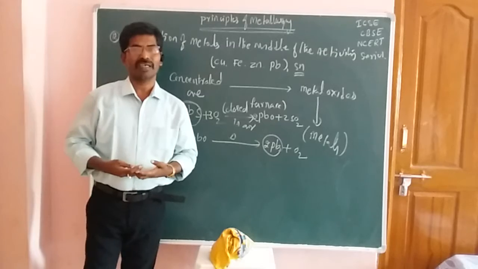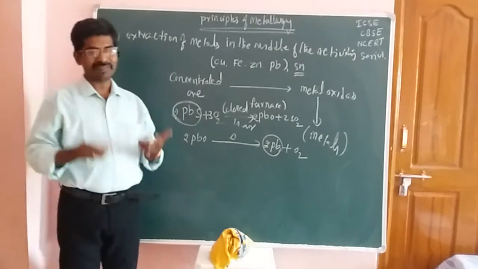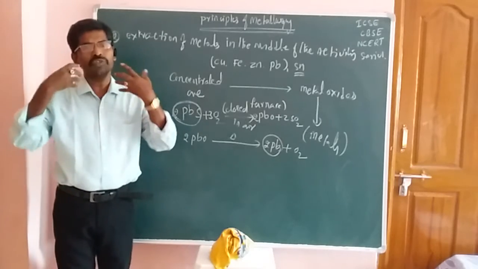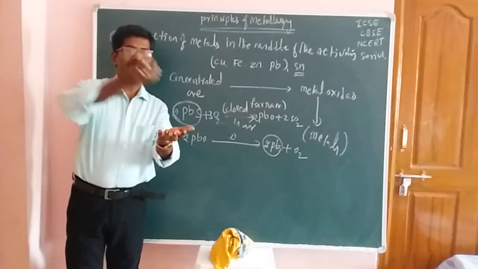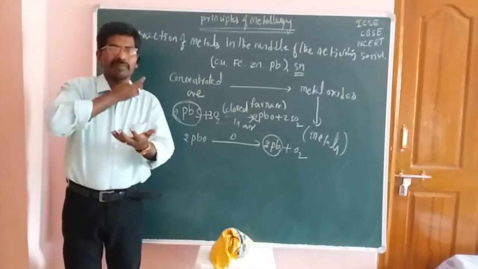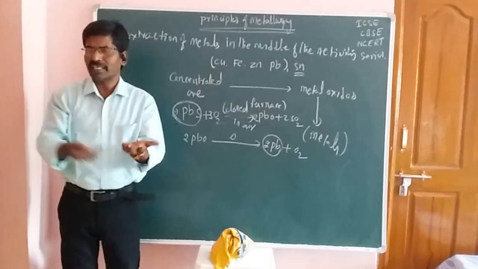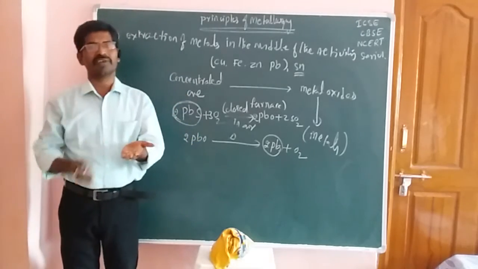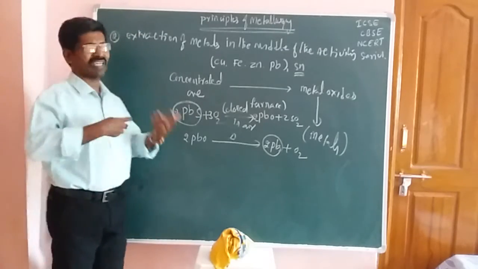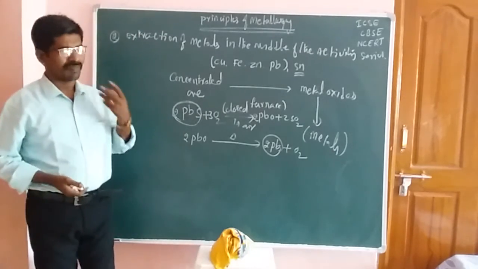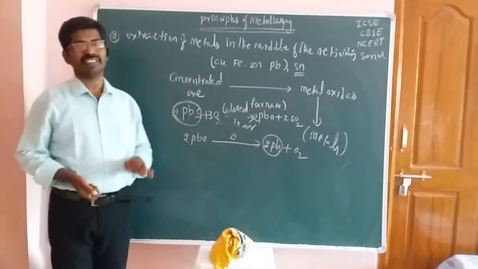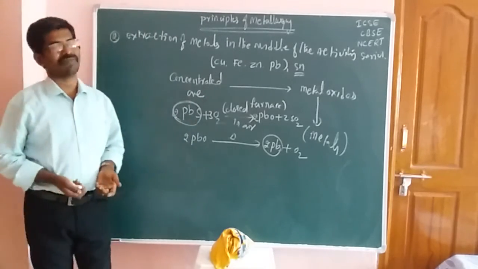Okay students, one more thing. Flux means the extra substances which are added during the smelting process. Based on their nature, fluxes are of two types: the acidic flux and the basic flux.